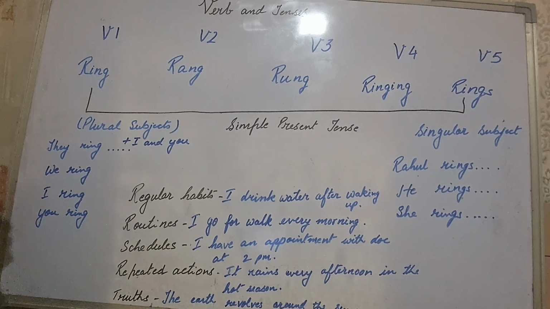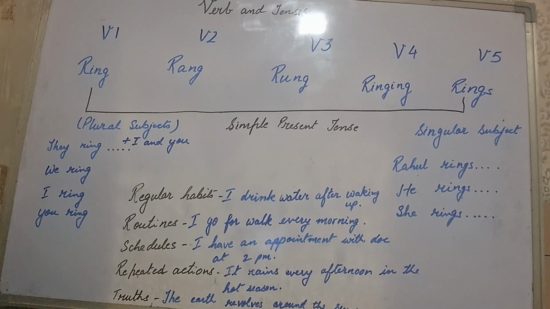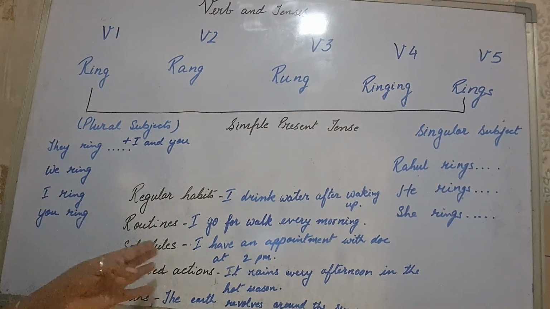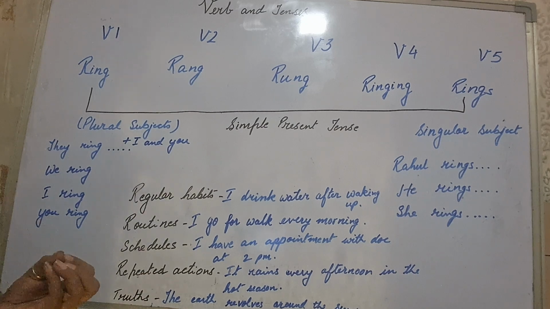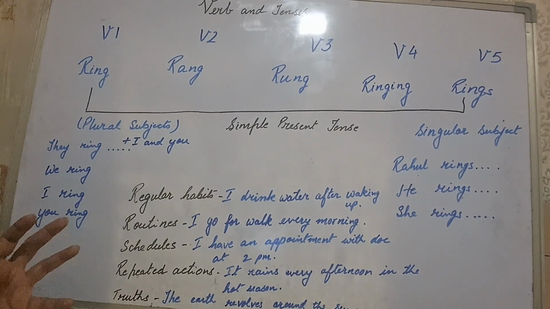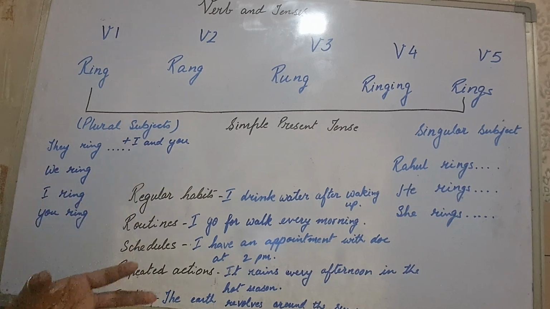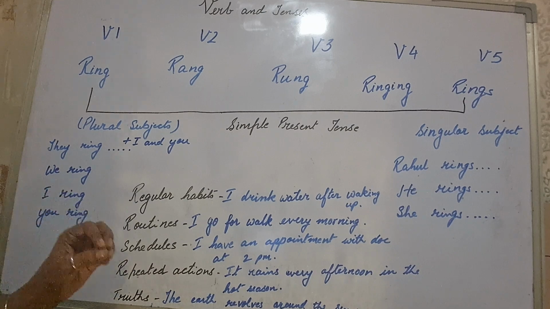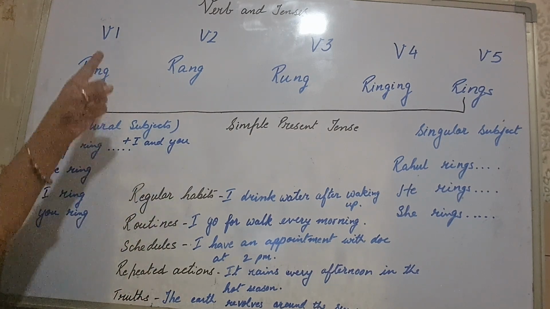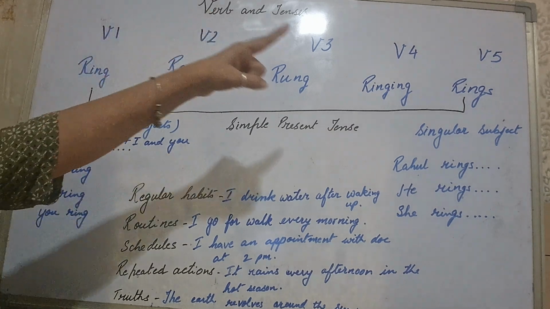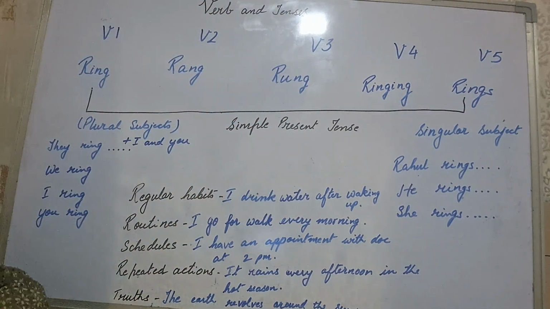Simple present tense, let me summarize. They are generally talking about your habits, routine, schedule, repeated actions and truth. So whenever you are coming across a sentence, check the verb, check the sentence. If it is talking about daily routine, daily habits, schedules, repeated actions or truth, the sentence is always simple present tense. Other thing is, if it is V1, then obviously you will understand that the sentence is simple present tense. Again, if it is V5, then also the sentence is simple present tense. I hope this is clear to you.